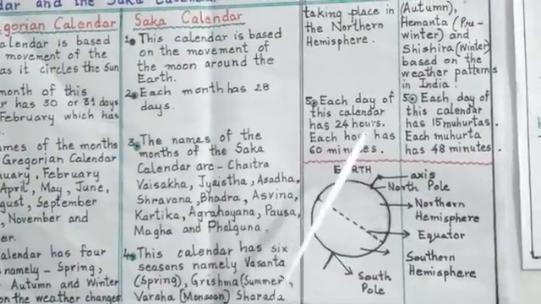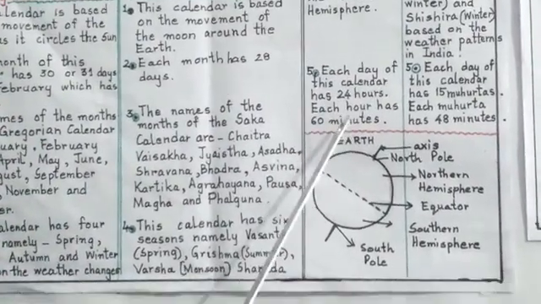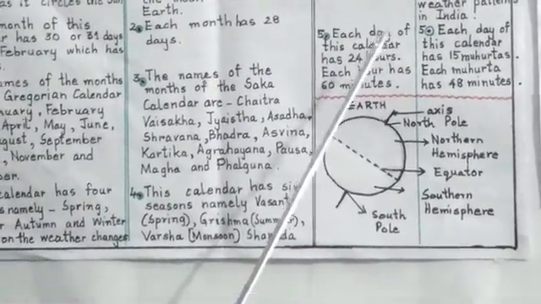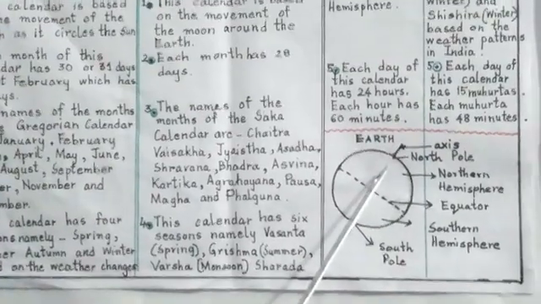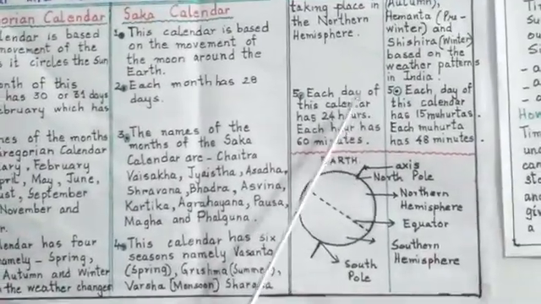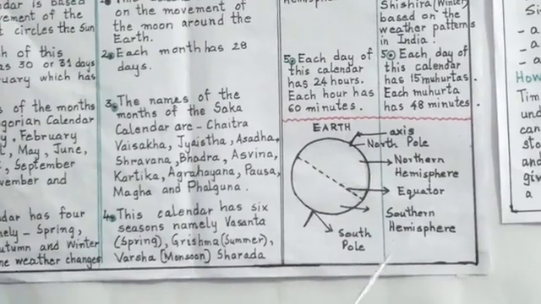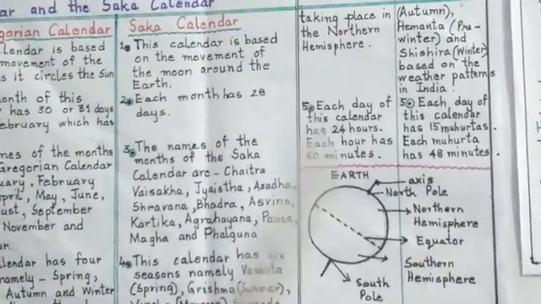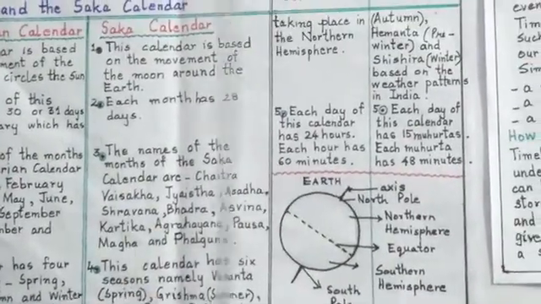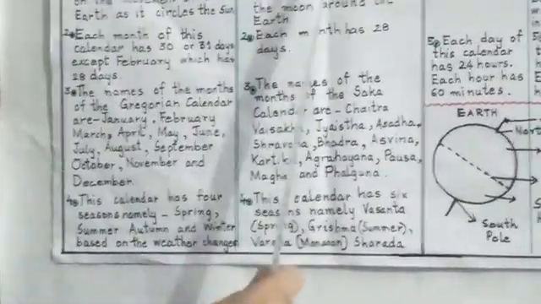Each day of the Gregorian calendar has 24 hours and each hour has how many minutes? Yes, 60 minutes. Now, what is the difference with the Saka calendar?